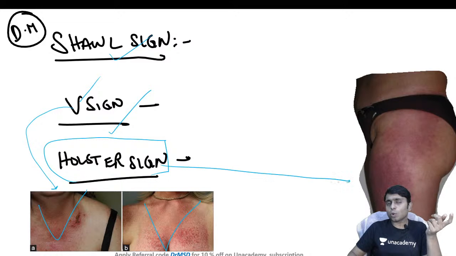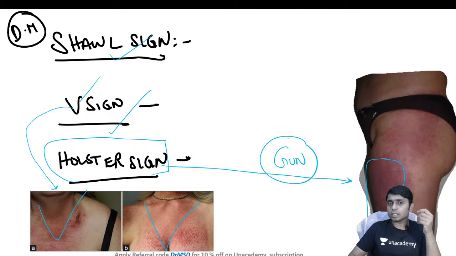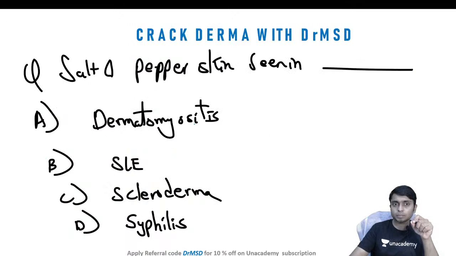So what is this holster? It is the small leather device which the police department usually uses to hide a gun. They use one leather device which is kept on the lateral part of the thigh, where the police usually keep their guns secured. So this area is also going to show erythema, and it is called the holster sign.